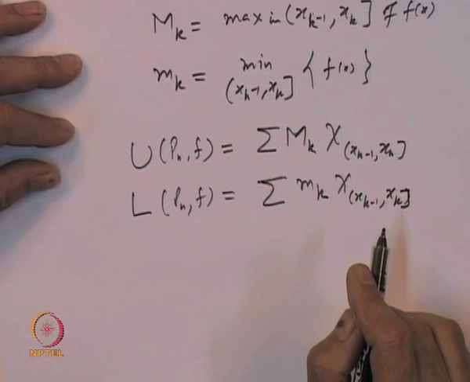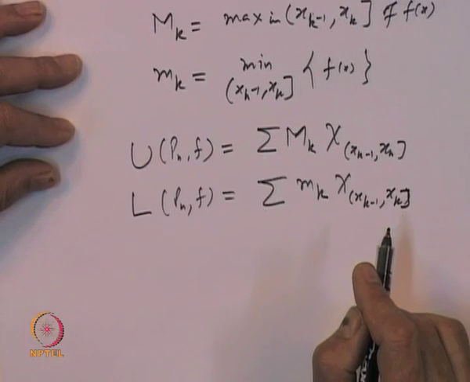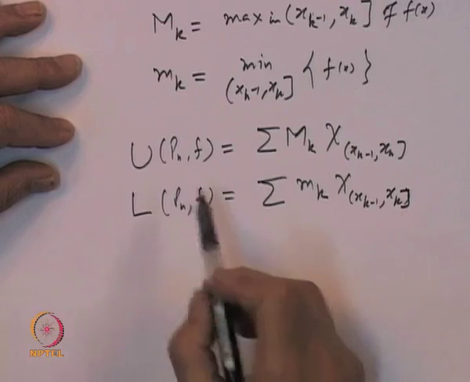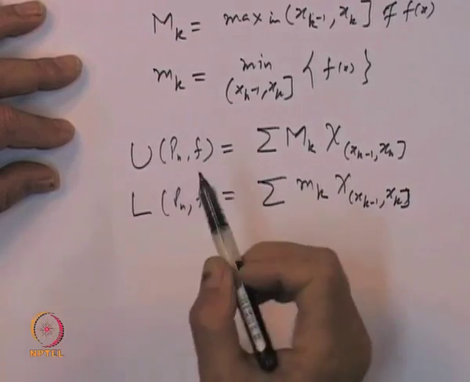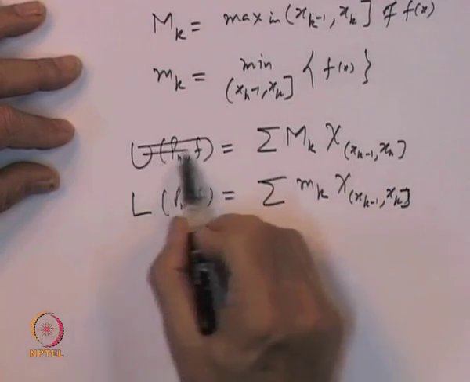Let us do one thing. These are not the upper sums.